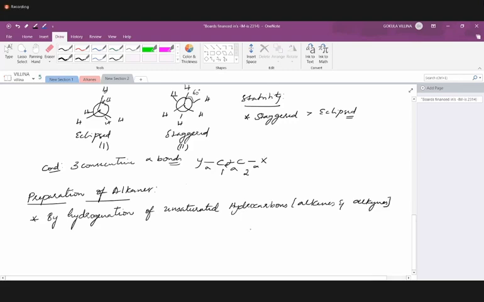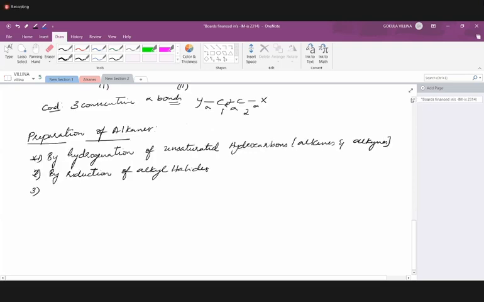Second will be by the reduction of alkyl halides. I'll number them. Third, in the reduction of alkyl halides, depending on the catalyst we are using, we have different names. Those names we will cover. To prepare alkanes by reduction of alkyl halides,